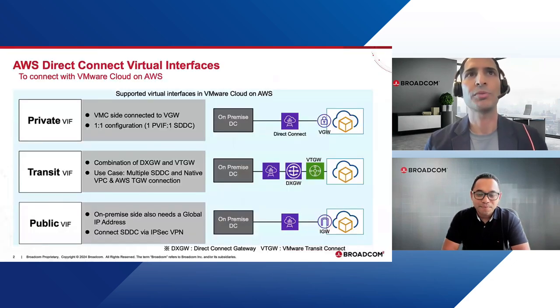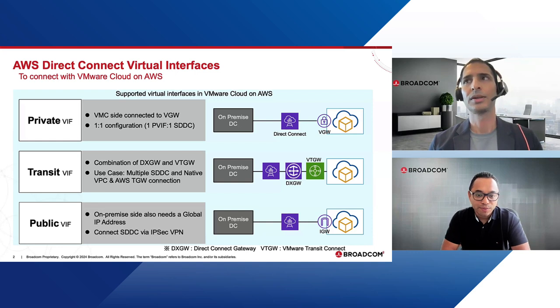Okay. While we talk about VMware Cloud and the Direct Connect, basically in the AWS space, we have different kinds of virtual interfaces, right? So while you talk about Direct Connect, there's the private VIF, transit VIF, and public VIF. Right. So these are the ways we can connect to various environments using Direct Connect, right? And these are the constructs that are available in Direct Connect.